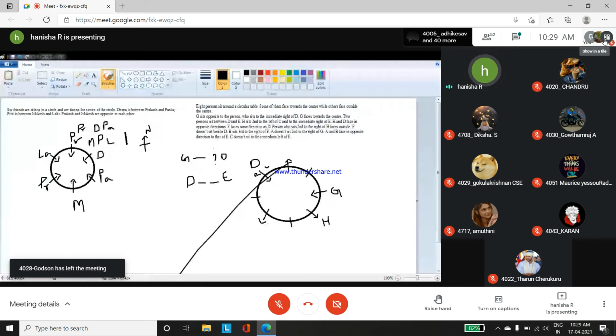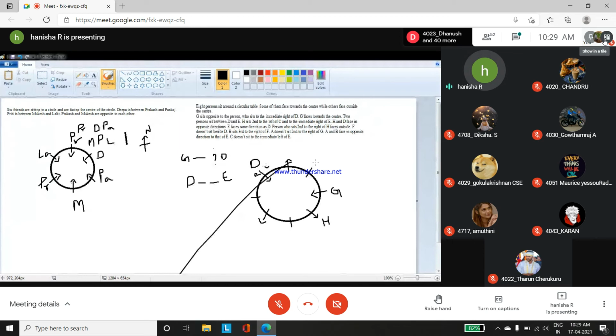H faces outside. Okay. Next, F doesn't sit beside D. B sits third to the right of F. F doesn't sit beside D, so in this position or in this position, you will not have F. F should come only at 1, 2, and 3 in this position. B sits third to the right of F. Okay. A doesn't sit second to the right of G. So towards the right of G, A will not sit here. Okay. A and B face in opposite direction to that of E. Okay, C doesn't sit immediate to the left of E.